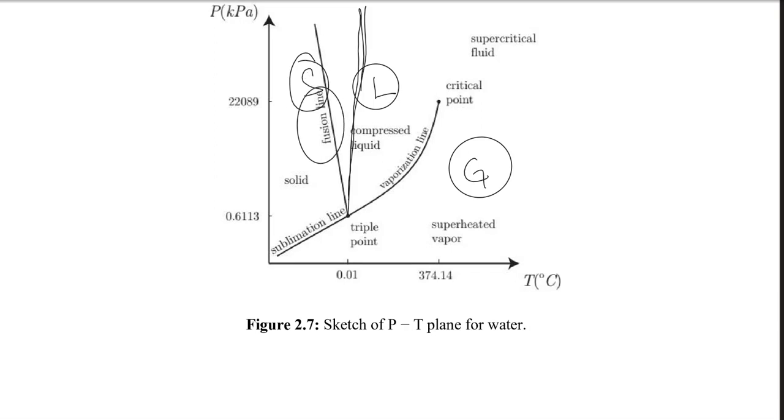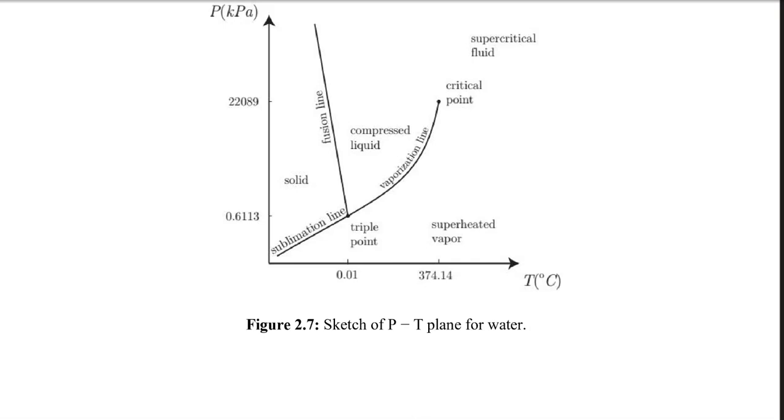We can also draw another line, and that will be if I've got a pressure which is less than 0.613 kilopascal. Now the solid will be directly converted to gas. This process is called sublimation, or the gas will be directly converted to solid. This process is called deposition. So that line is called the sublimation line, solid-gas line or deposition line. You can call it differently, but definitely that's the phase boundary between the solid and vapor.